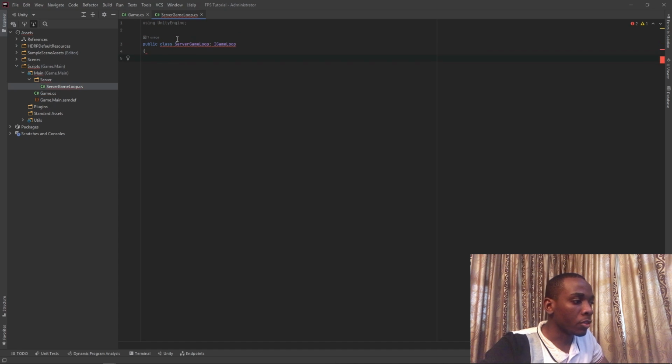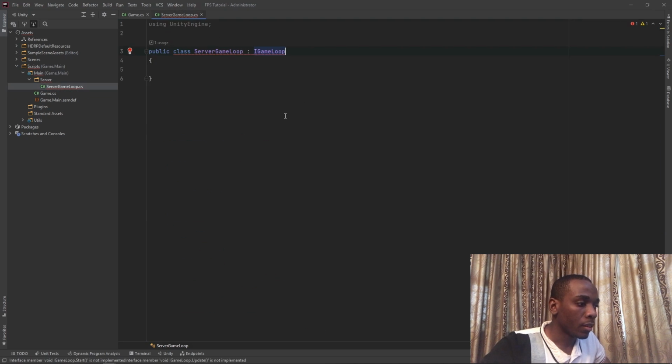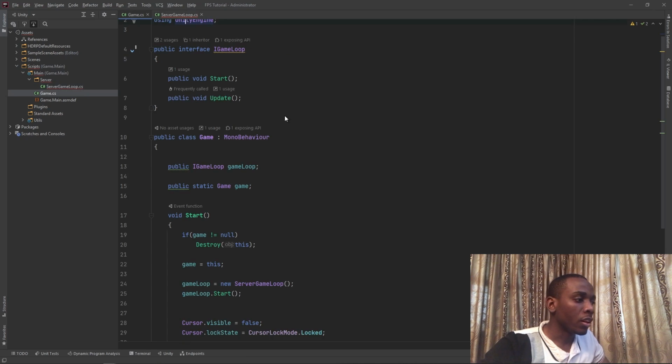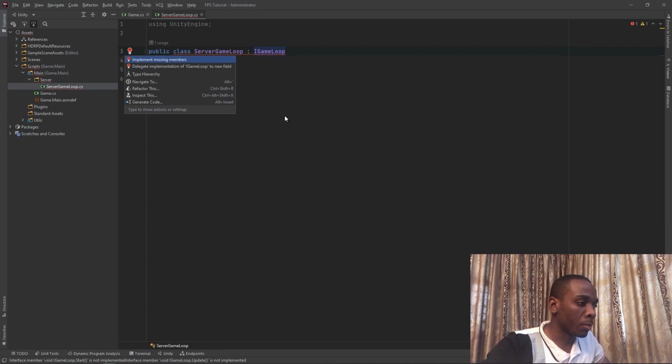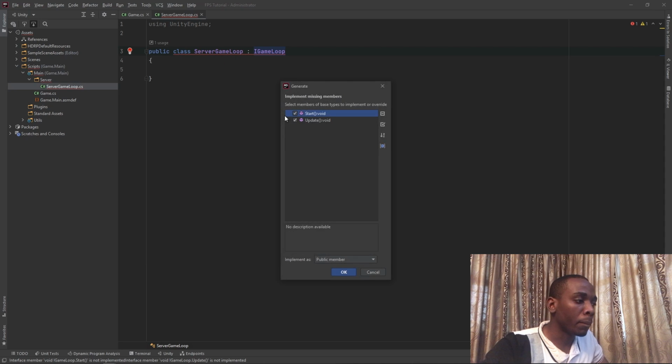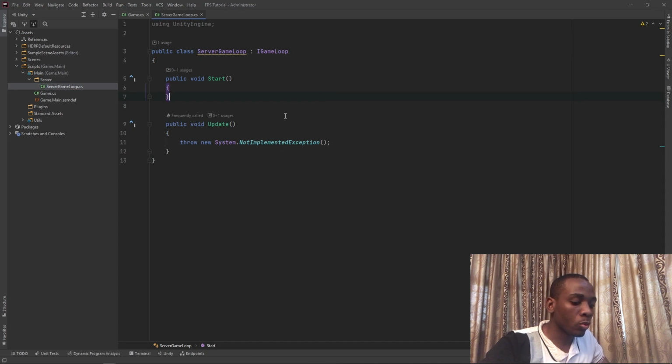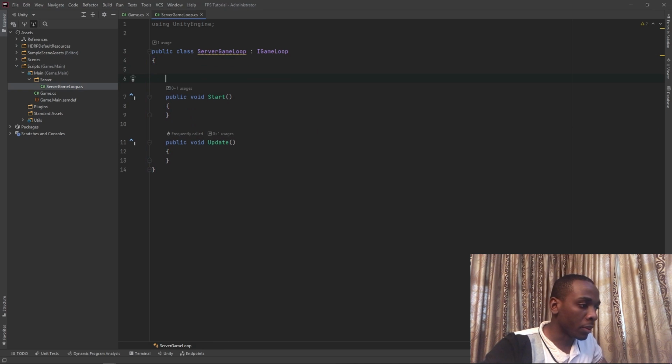So what we start by doing is creating a new class of type server game loop. This server game loop inherits from the iGameLoop interface, and this allows it to call the typical iGameLoop functions. It also allows us to assign it inside of this game loop variable here at the beginning. It's giving us errors at the moment, and it wants us to implement the members. Once again, the start function will run on the typical start rate, and the update function will run at the typical update rate at the moment.